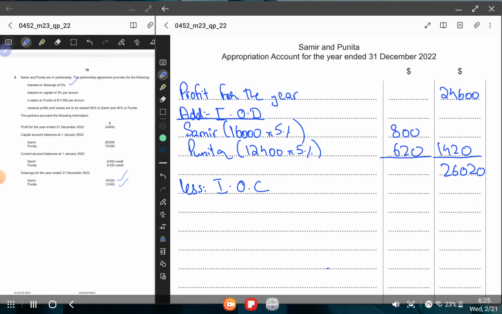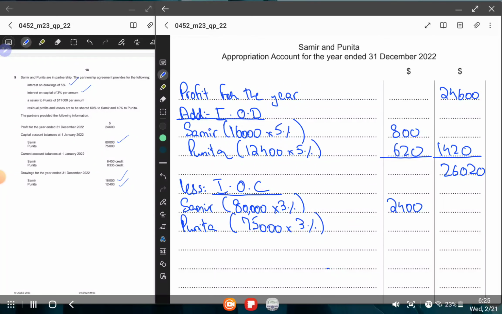interest on capital. Let's calculate it for Samir first. So how much capital did Samir invest? It's 80,000. And how much interest is being given on capital? It's 3%. So we will multiply 80,000 with 3%, which is 2,400. Then we will calculate for Punita, which is 75,000 multiplied by 3%. This is going to be 2,250. We add both these figures, which means 4,650.